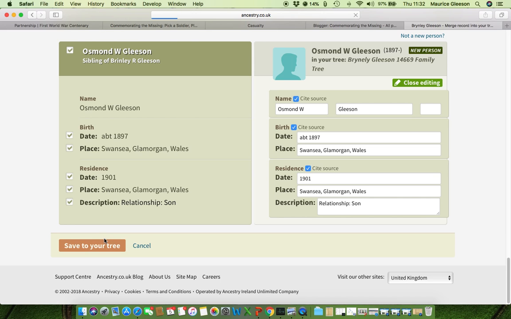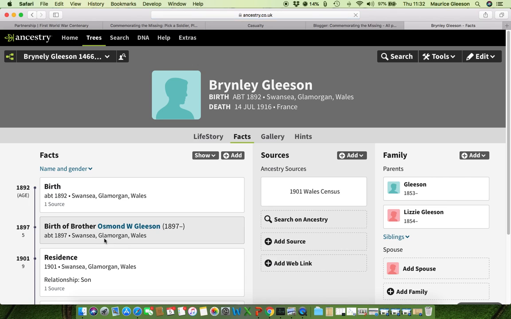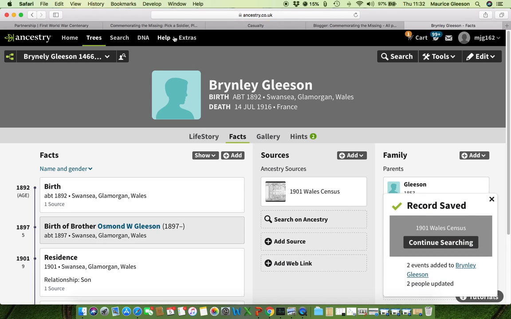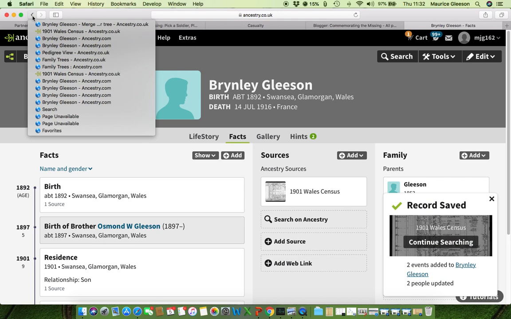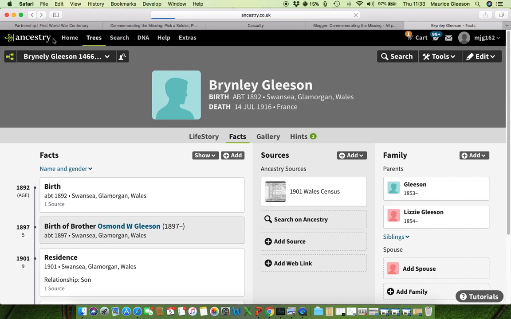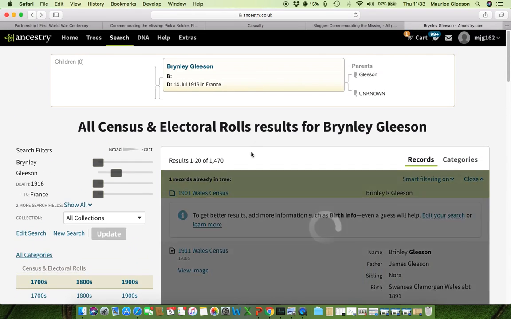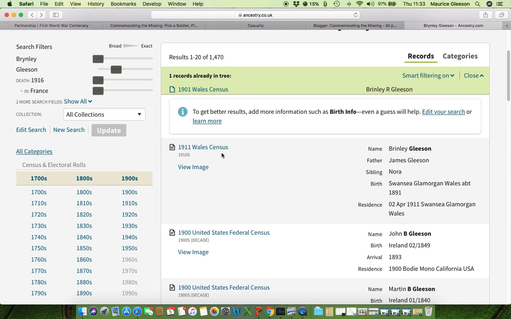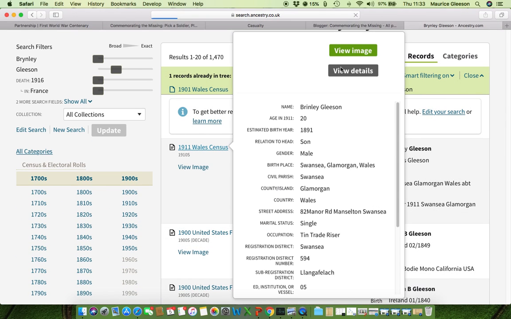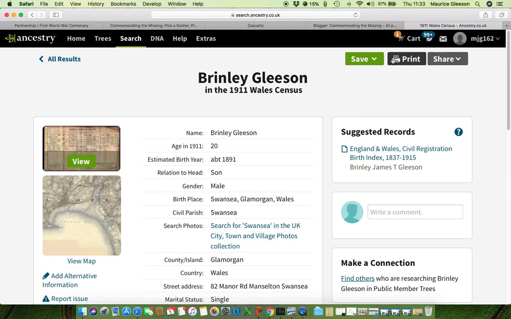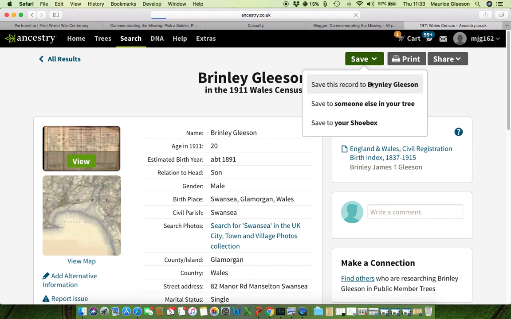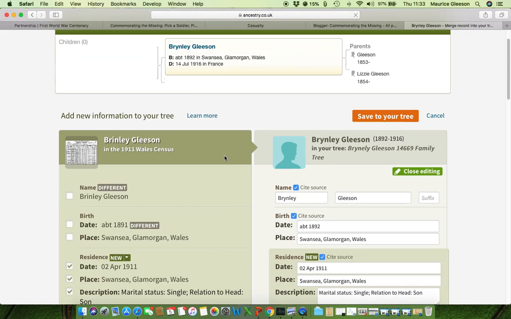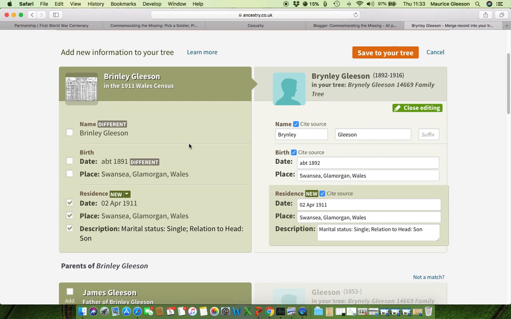And now his family tree expands to a much larger one. We can then go back to the same records that we found for Brindley previously, and this time add in the 1911 census, which is this one here. We click on that, we click on save, and we're saving it to Brindley Gleason again,